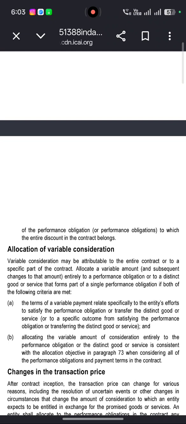So we have discussed 20 pages of the ICAI material regarding Ind AS 115. If you require, we will continue the discussion of Ind AS 115 further. This is a very good aspect of how the accounting system works.